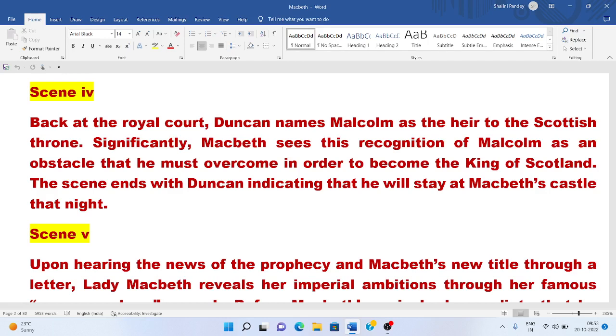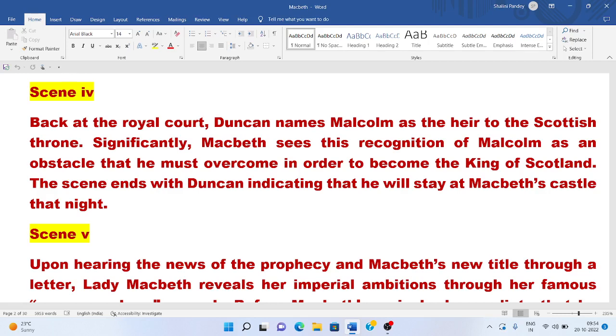As soon as he knows that the king is to visit his palace, Macbeth decides that this is the most opportune time for him. This is a very important time for him to take matters into his own hands. If he has to implement the prophecy of the witches that he shall be king hereafter, this is the time when he has to act very thoughtfully and do something to become king of Scotland. Now we will move forward to scene 5.